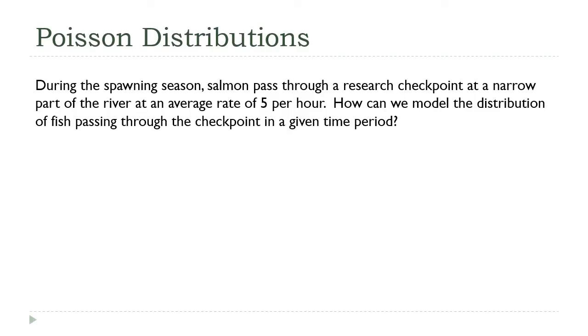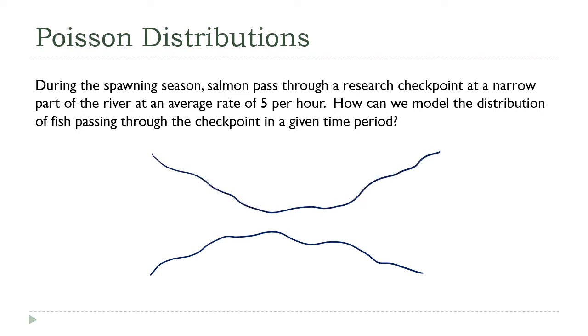In this situation, we have a narrow passage, something like this, and the fish are passing through, right? And based on our observations, we know the average rate. Every hour, there are 5, got to work with my very limited artistic ability here, 5 fish that pass through this thing.